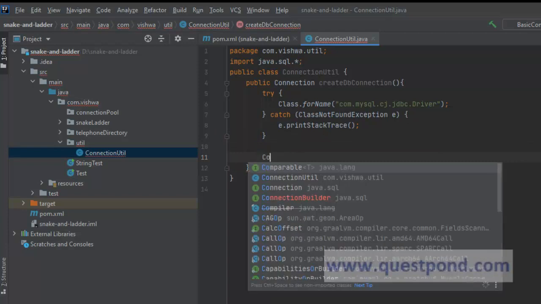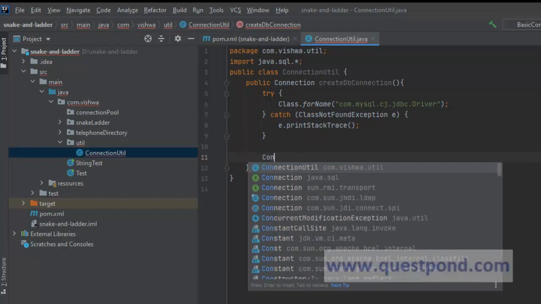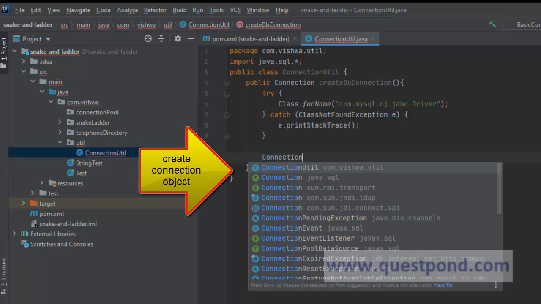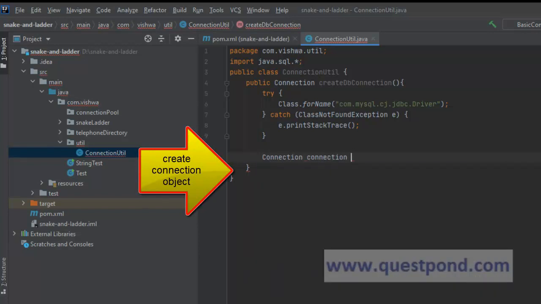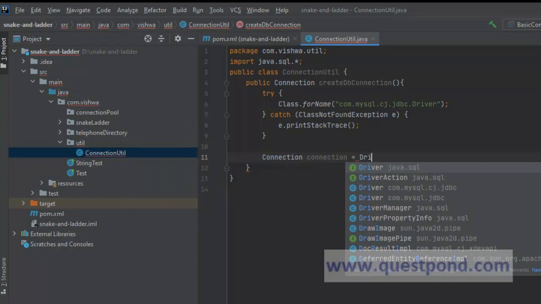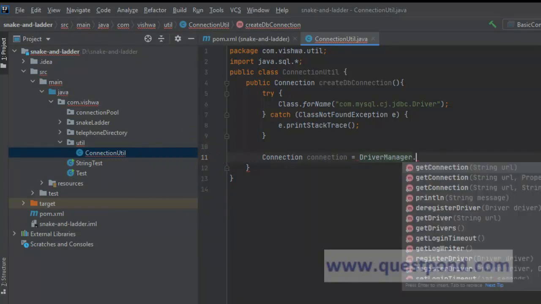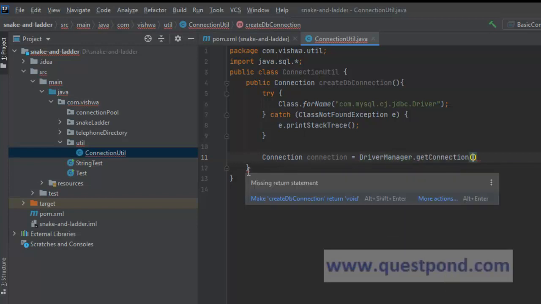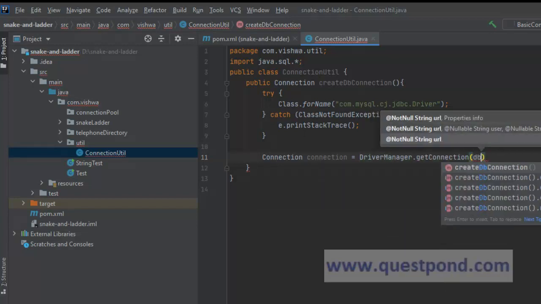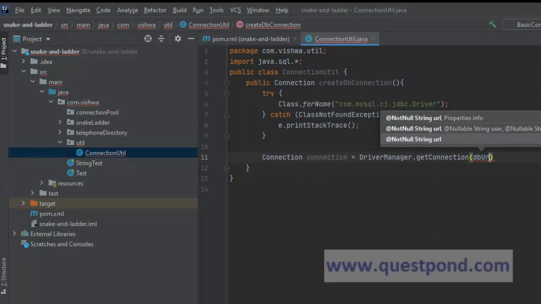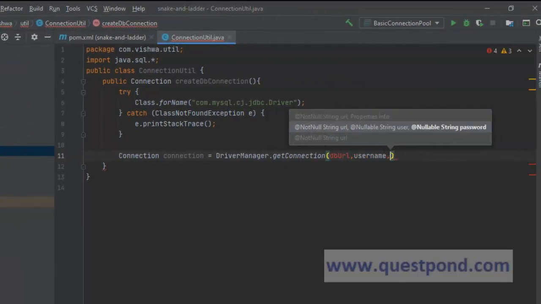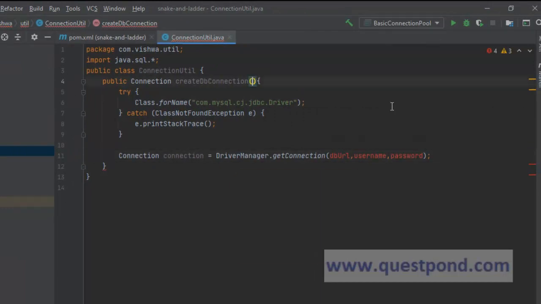Now our next step will be to create the connection object. So Connection equals, we have a DriverManager class. Within the DriverManager class, we can call getConnection. To get a connection, we require the DB URL. We also require the username and the corresponding password. So all these three things need to be passed as function arguments.